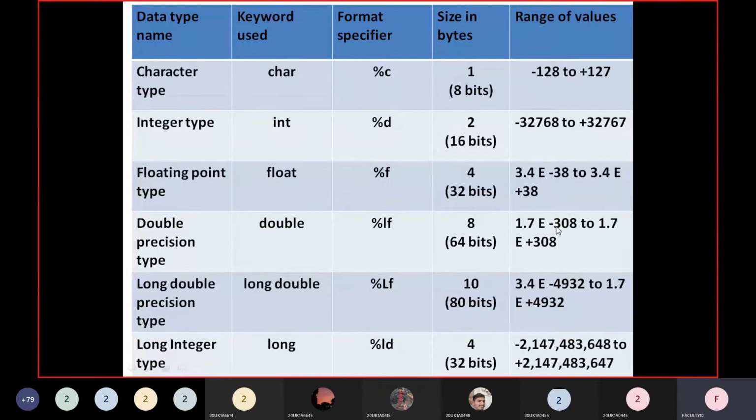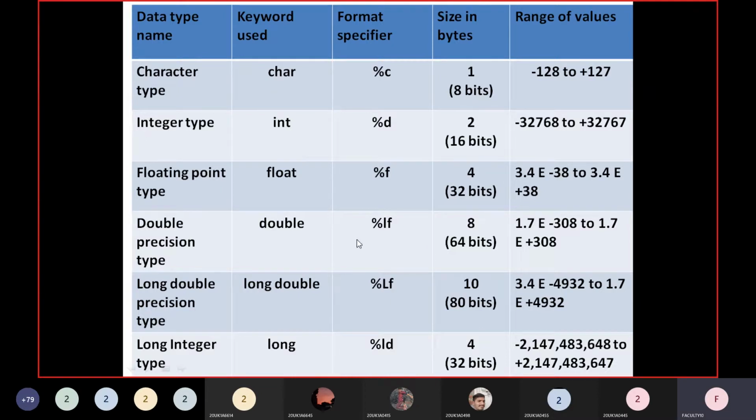1.7 e minus 308 to plus 1.7 e plus 308. That means on the positive side, 1.7 multiplied by 10 power of 308. That means 1 followed by 308 zeros. You can just imagine how big a number it is.